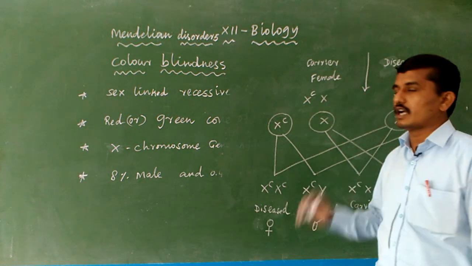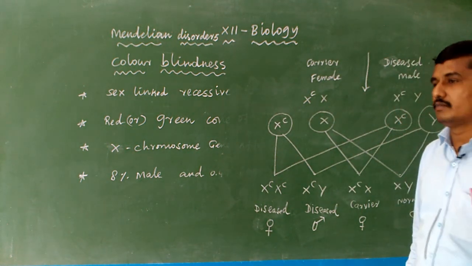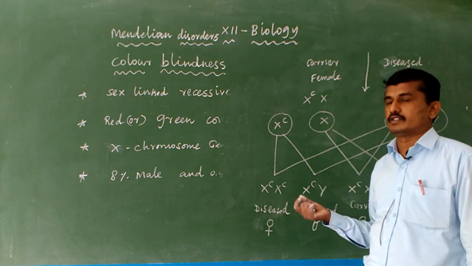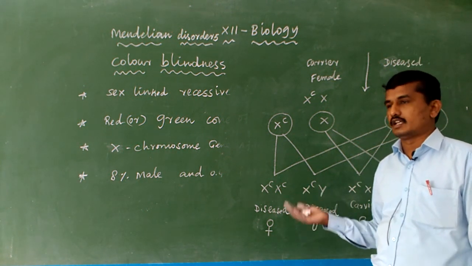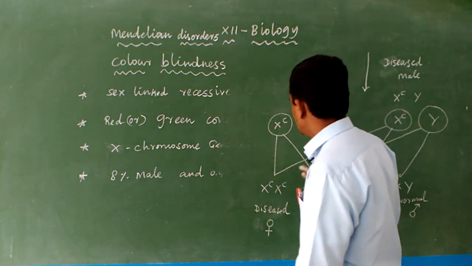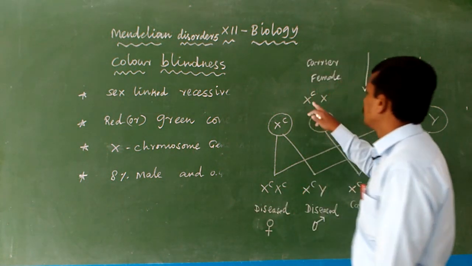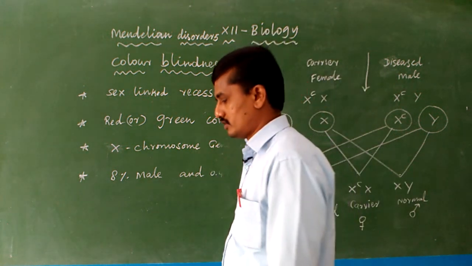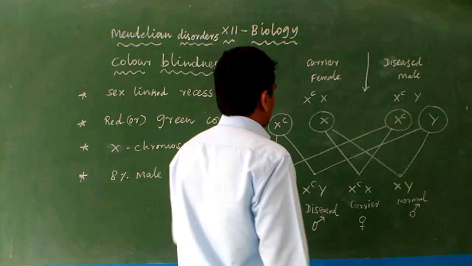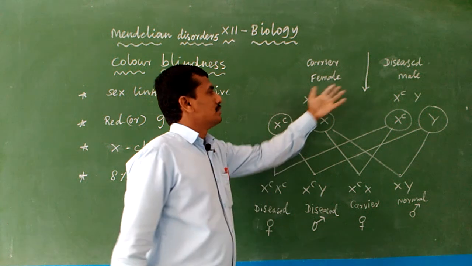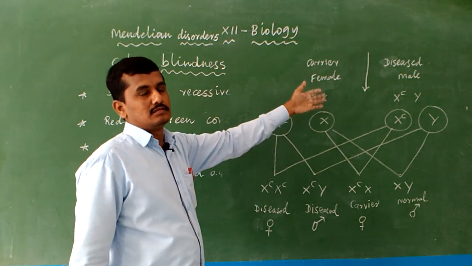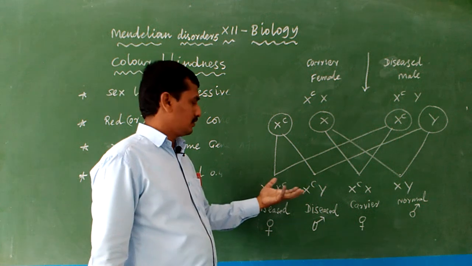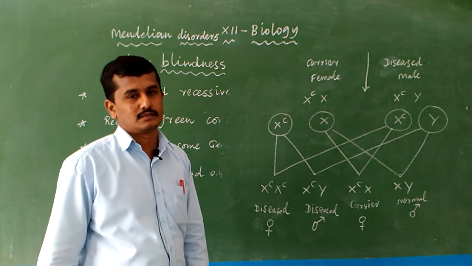Okay, this is actually color blindness. Due to color blindness, the cones are affected. Due to this, the person cannot differentiate red and green color. The disease is an X-linked disease. So the disease is passed through the X chromosome from one generation to the next generation. When a carrier female marries a diseased male, the disease is expressed in the female. Otherwise, only carrier females are present.